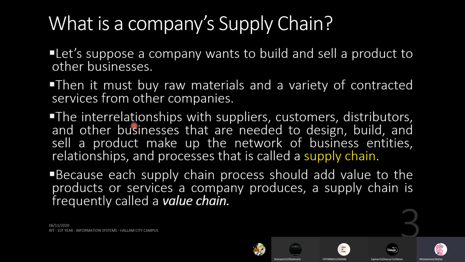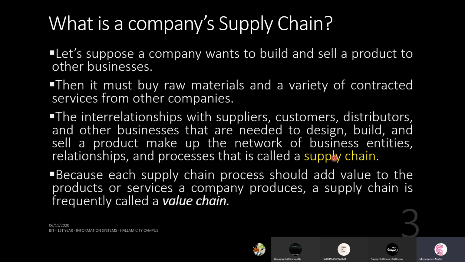So the interrelationships with suppliers, customers, distributors, and other businesses that are needed to design, build, and sell a product make up the network of business entities, relationships, and processes that is called a supply chain. Right? Other businesses means other companies that are needed to design, build, and sell a product. So this is called a supply chain.